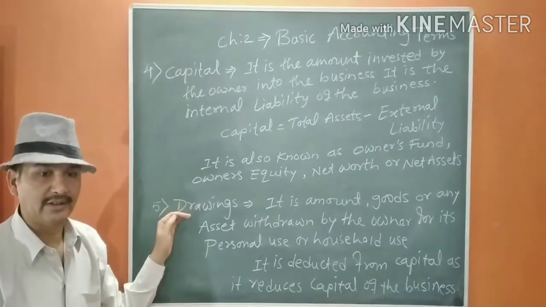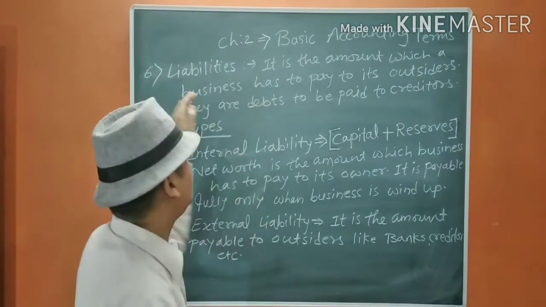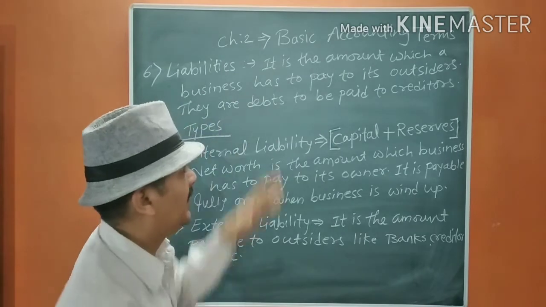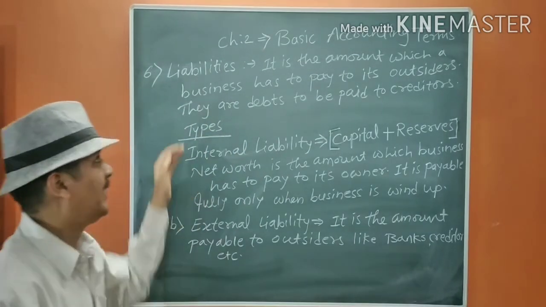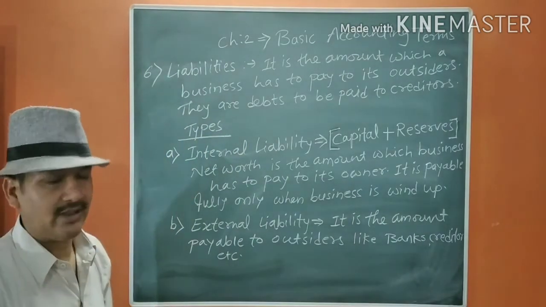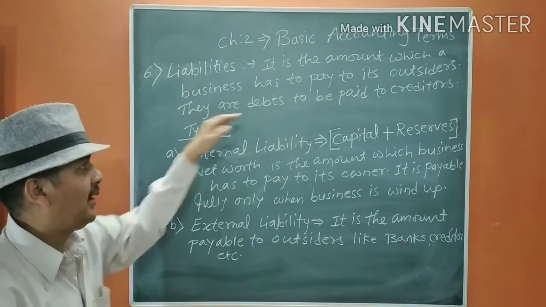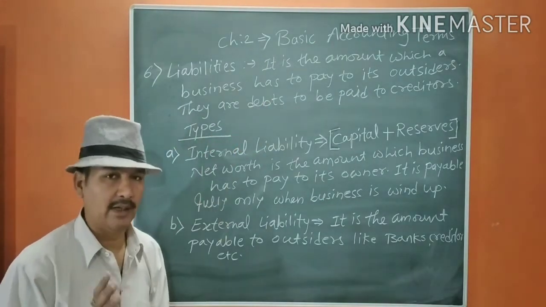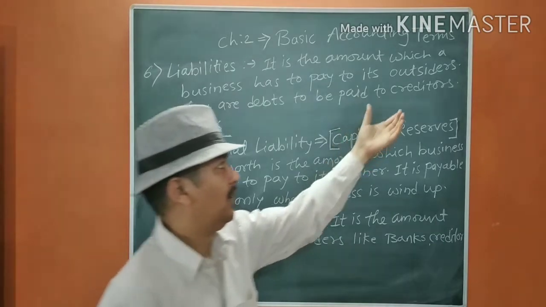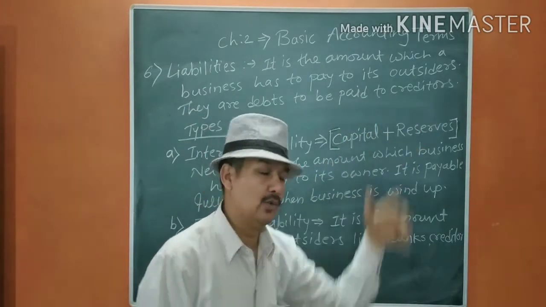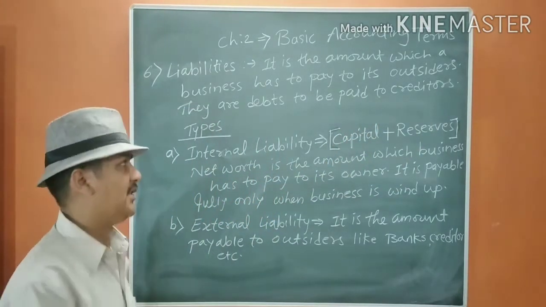Next is liabilities. It is the amount which a businessman has to pay to its outsiders. They are debts to be paid to the creditors. Creditors also means outsiders, those who invest into the business.